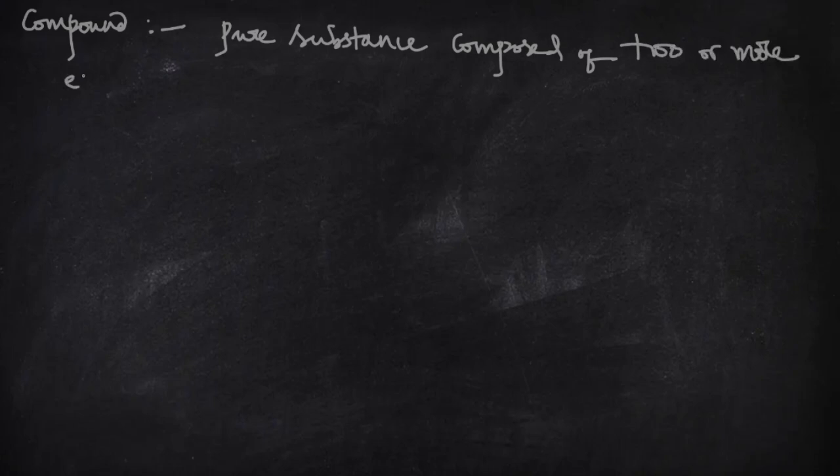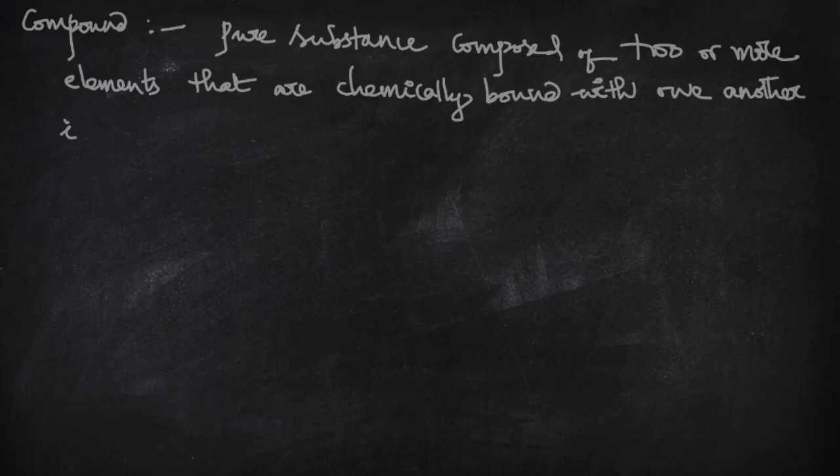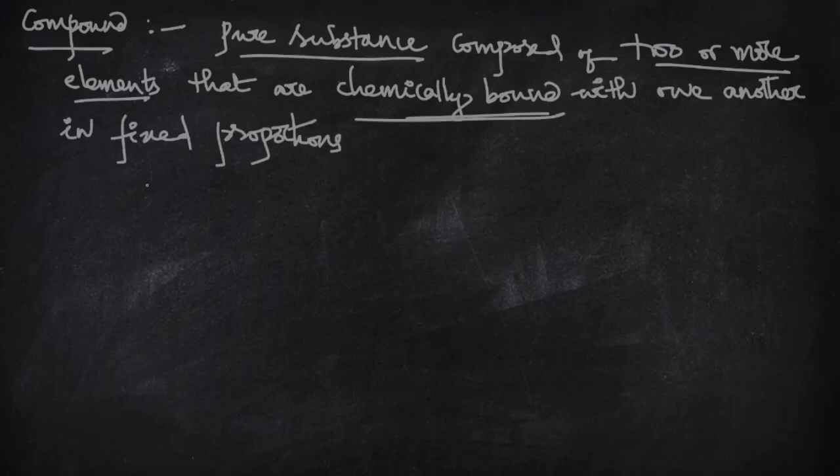A compound is also a pure substance. It is composed of two or more elements that are chemically bound with one another in fixed proportion. For example, consider water, H2O.